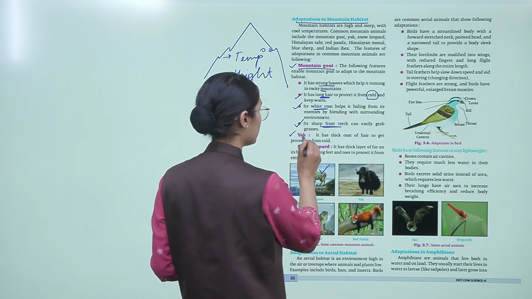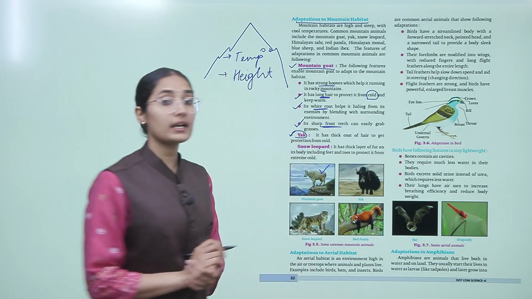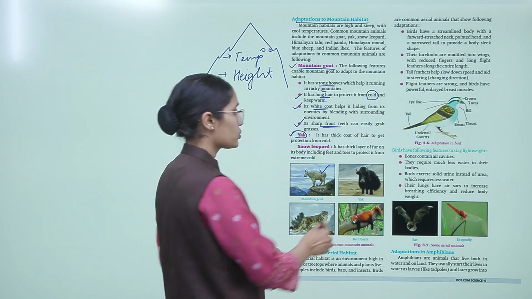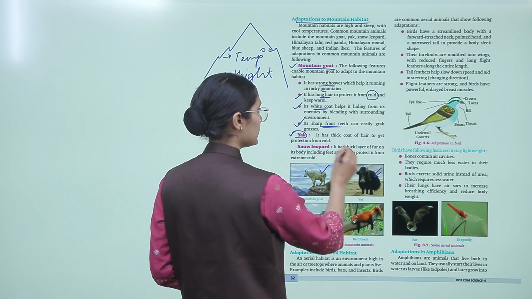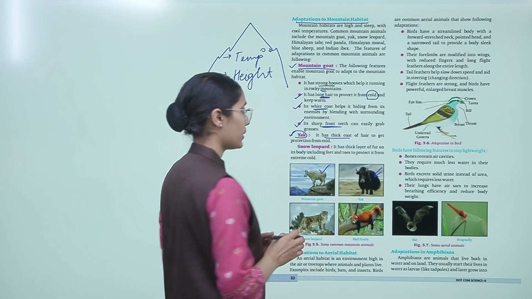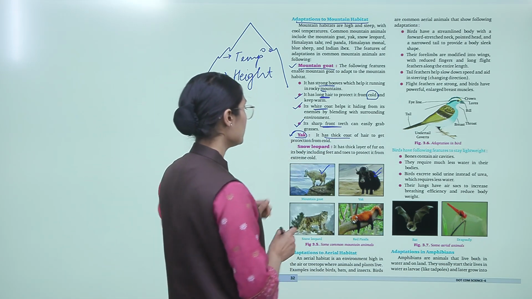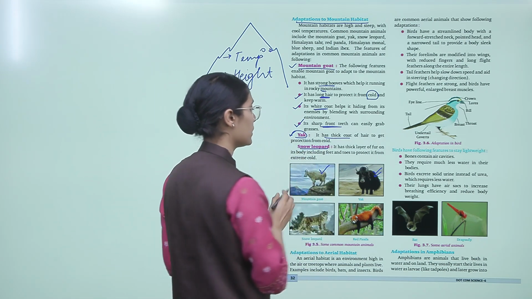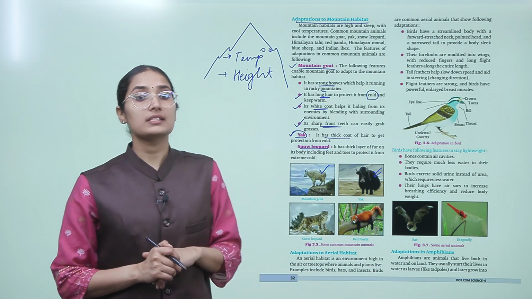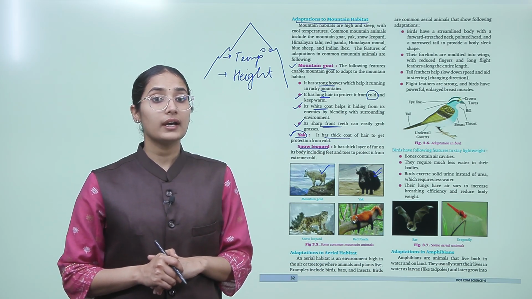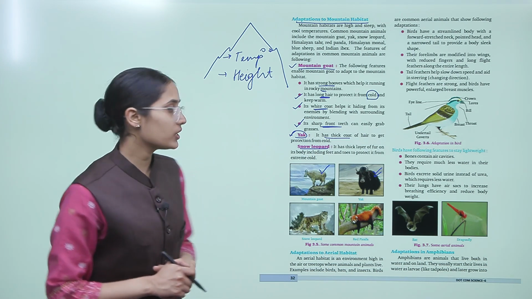What about the yak? It has a thick coat of hair to get protection from cold. So the yak has a thick coat of hair so that it can protect itself from the harsh temperature. The snow leopard has thick fur on its body including feet and toes to protect it from extreme cold.